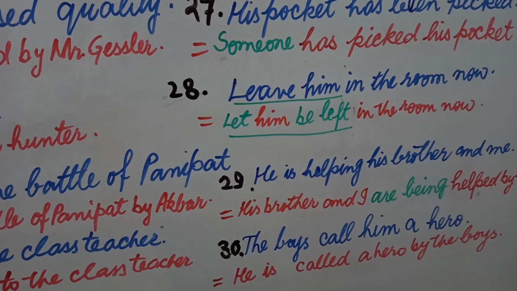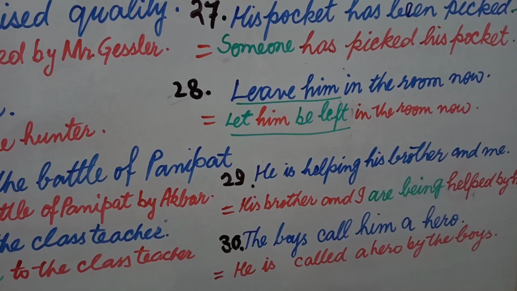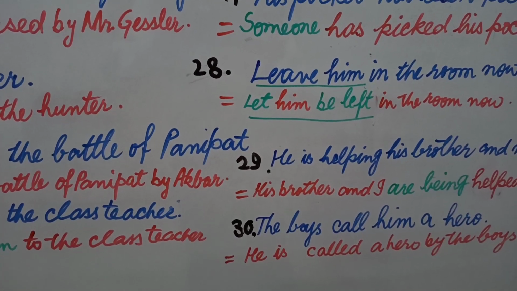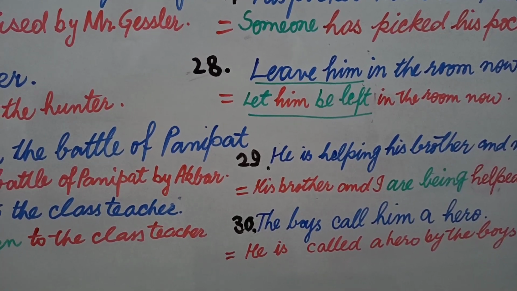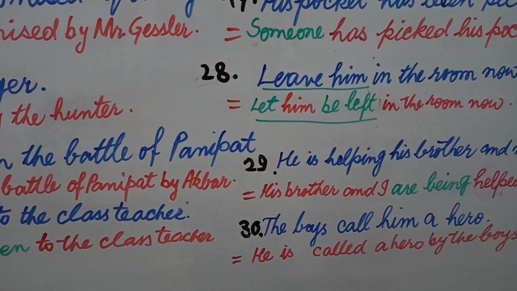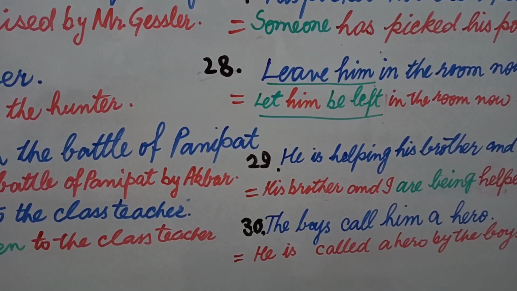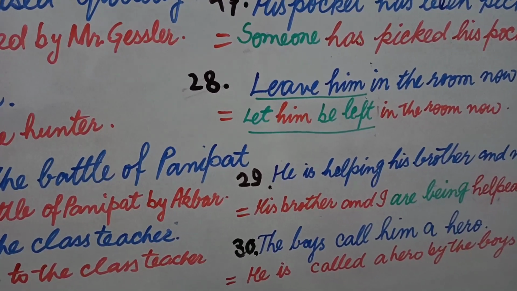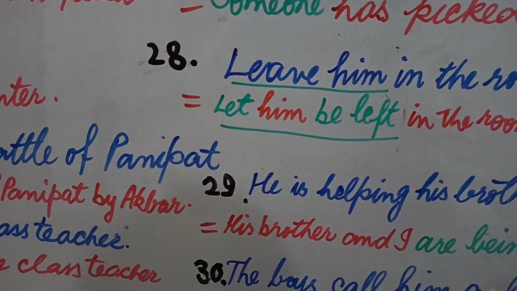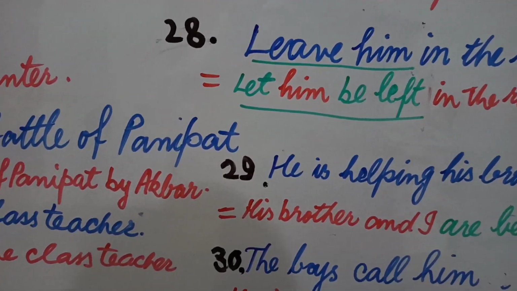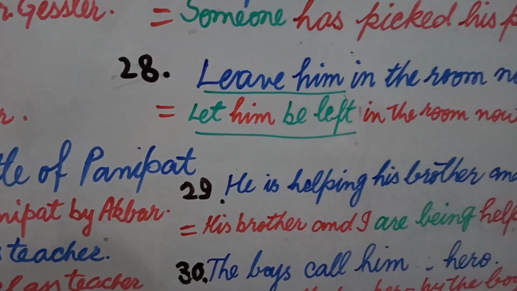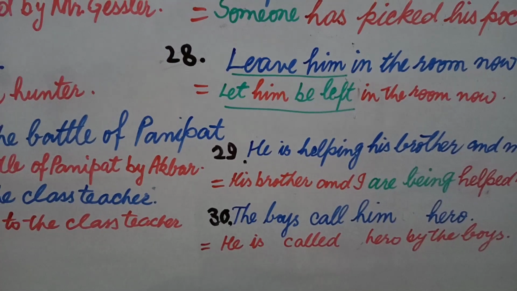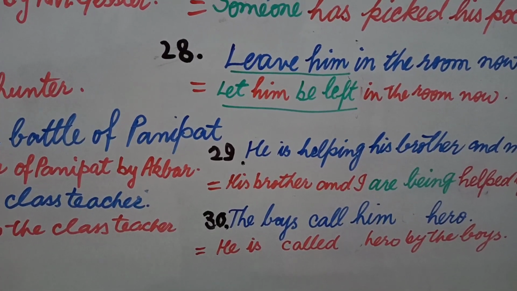Now question number 30 is the boys call him a hero. In this sentence the major point of confusion is that a hero and him are considered to be objects by the students, but it is wrong. The object of this sentence is him. Hero, a hero, you must not use a here, because whenever we use any complement here we don't use such words like as or a. The boys call him hero.